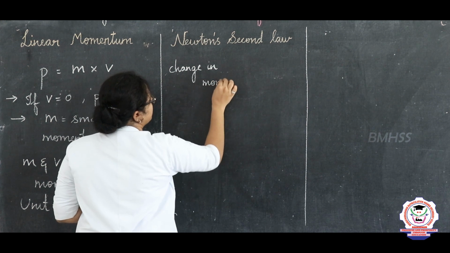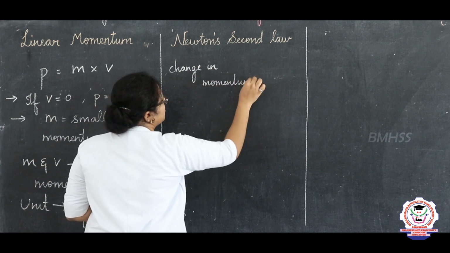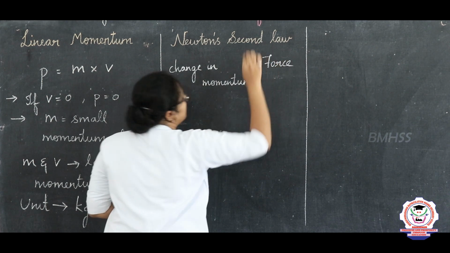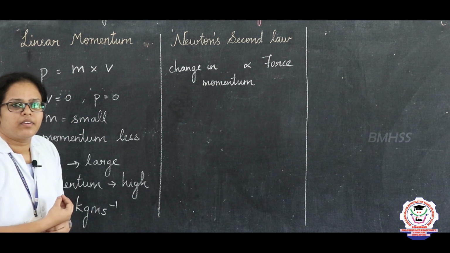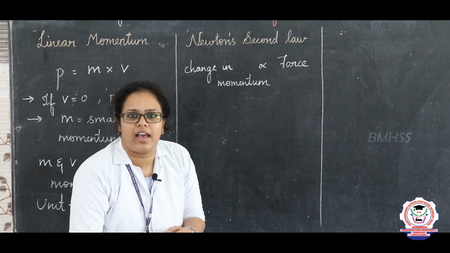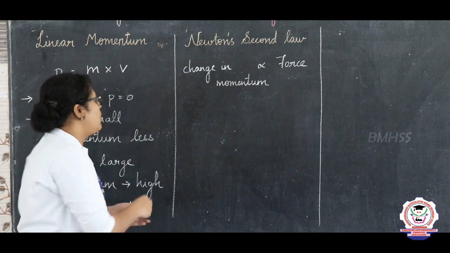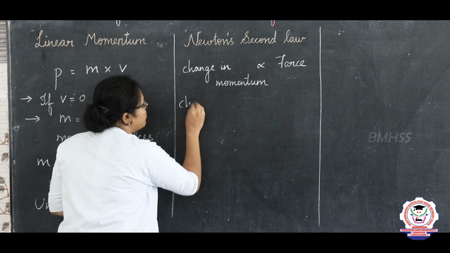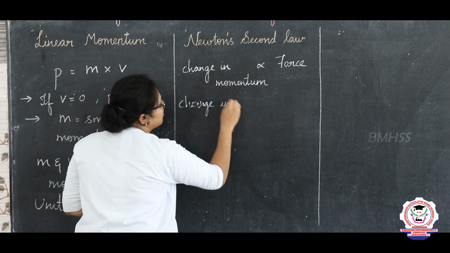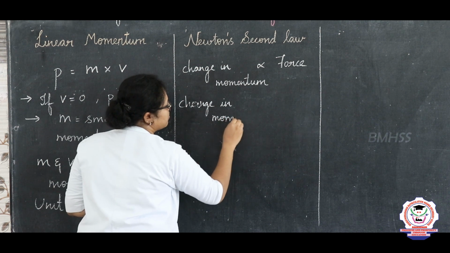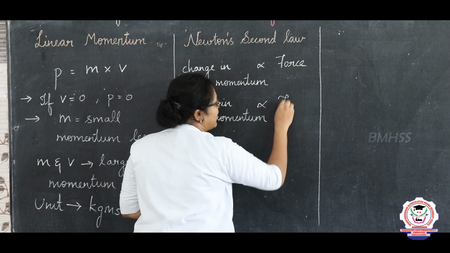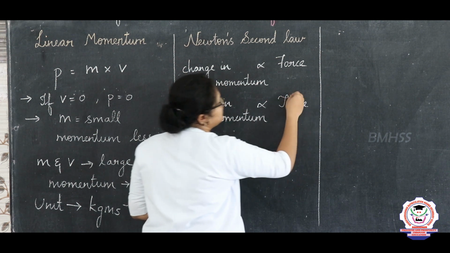change in momentum is directly proportional to the external force applied. And how long does this momentum change in an object? Till the time the force is applied. So, I can write the change in momentum is directly proportional to the time the force is applied.